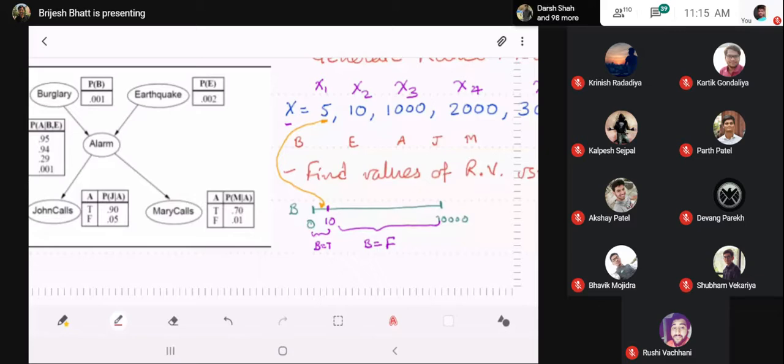And now the argument is, if it falls in the true area, then the value of burglary in the sample is true. And if it falls in the false area, then the value of the random variable is false. So here it falls in the true area, so the value will be true for the first sample.